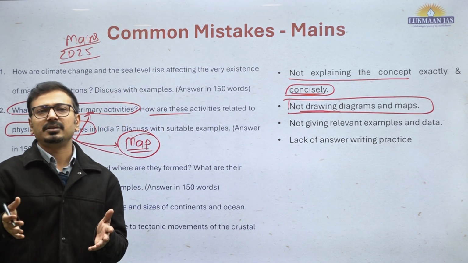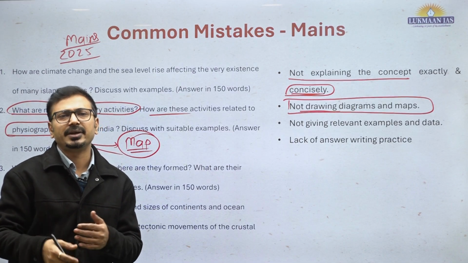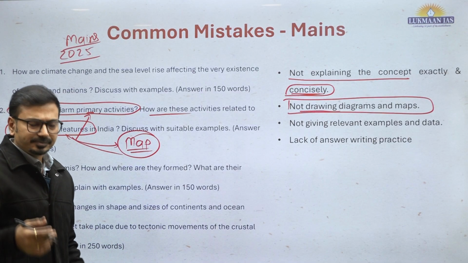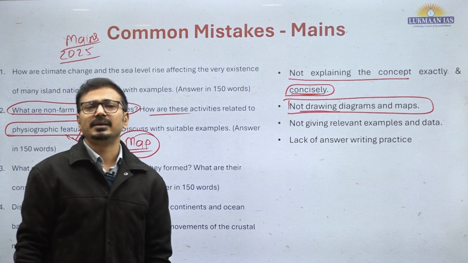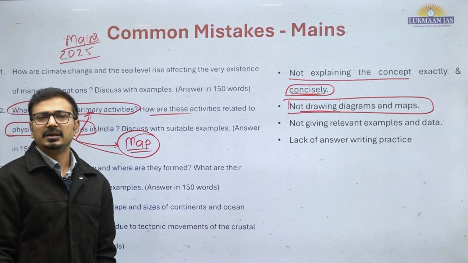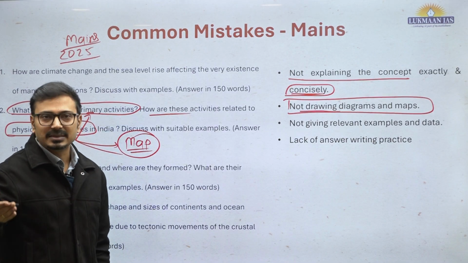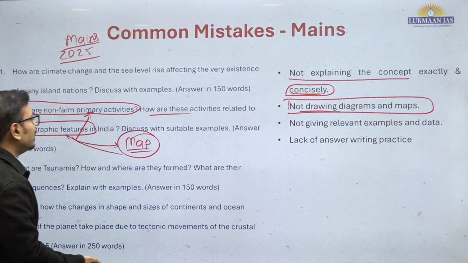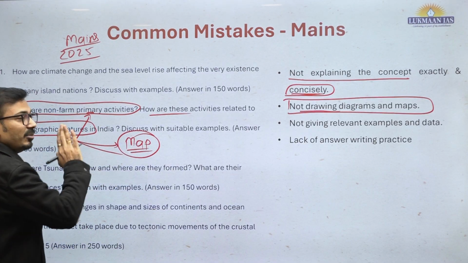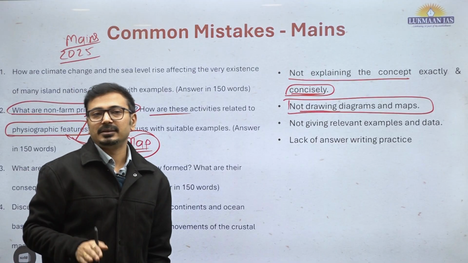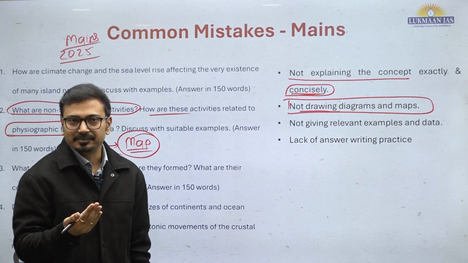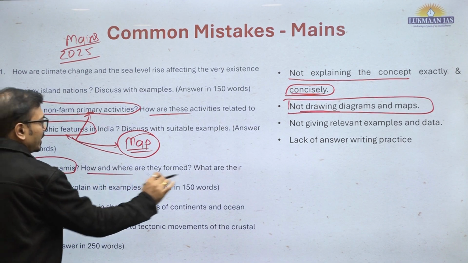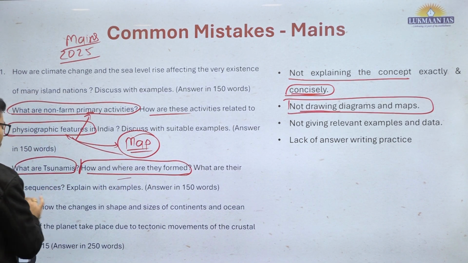In the Himalayan region, I would say nomadic herding or the wool industry related. Then you can talk about, let's say, cattle rearing in certain areas like Gujarat where grasslands are there. तो हम बोलेंगे कि dairy industry is because of that only, right? So ये क्या है, मैं मैप ड्रॉ करके वहाँ पर दिखाऊंगा. That is now more self-explanatory, right? Then, what are tsunamis, how and where they are formed, and what are their consequences?